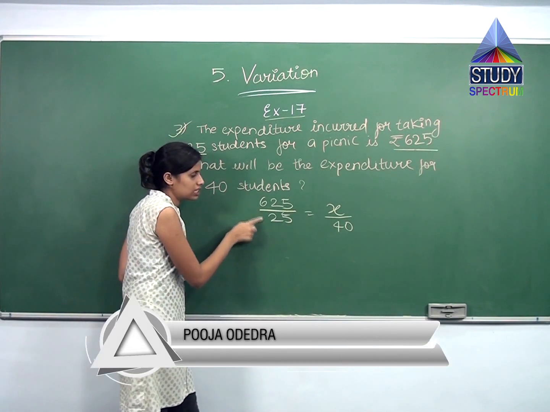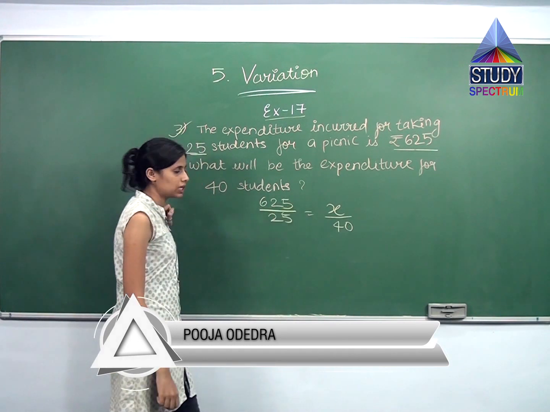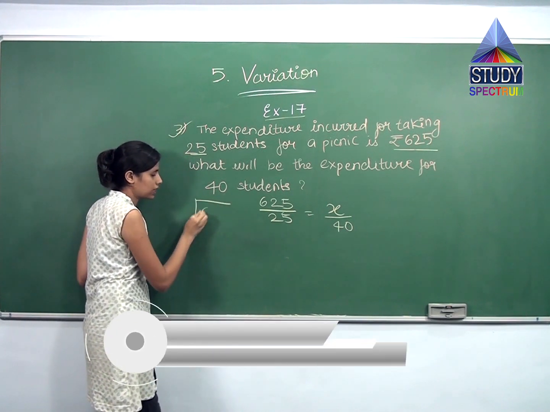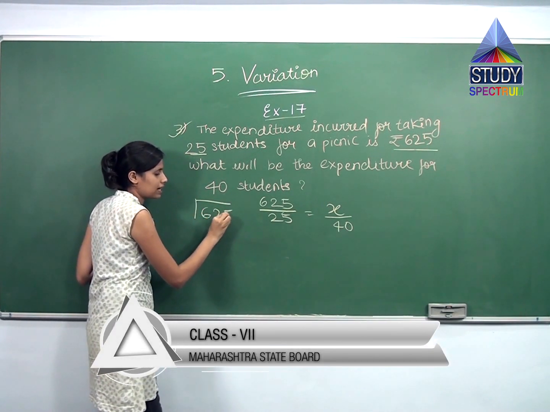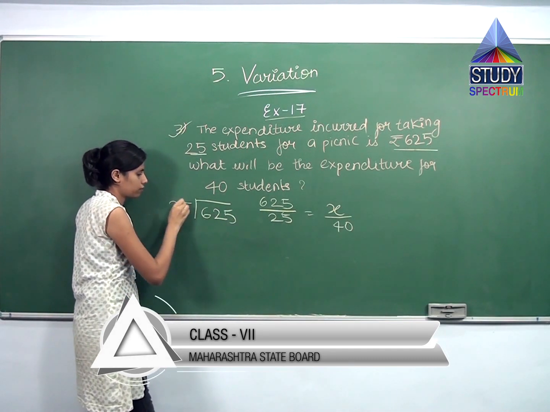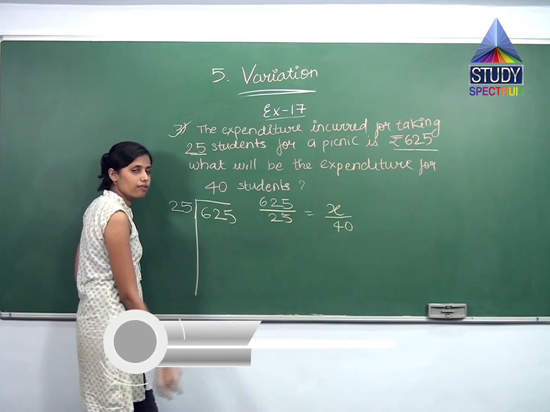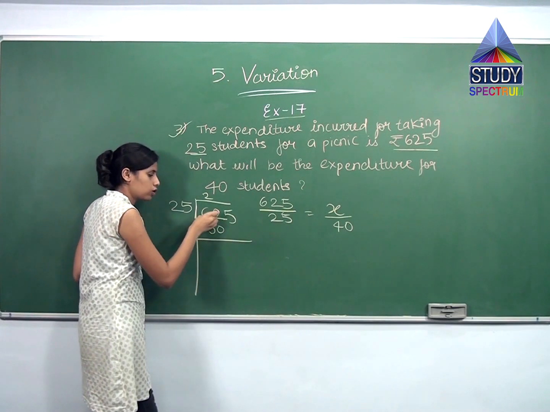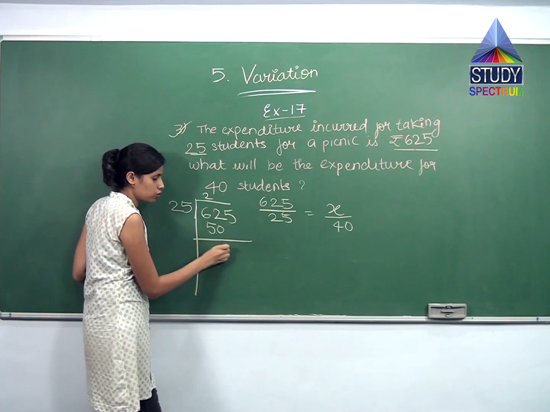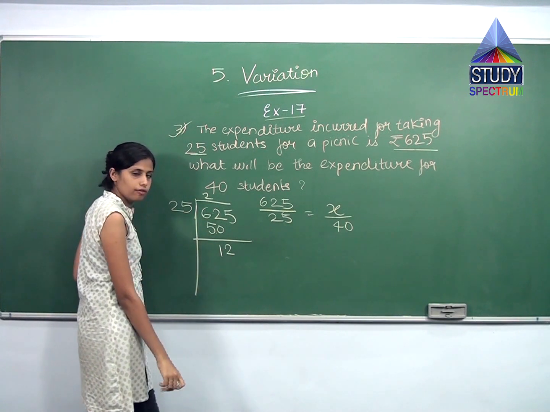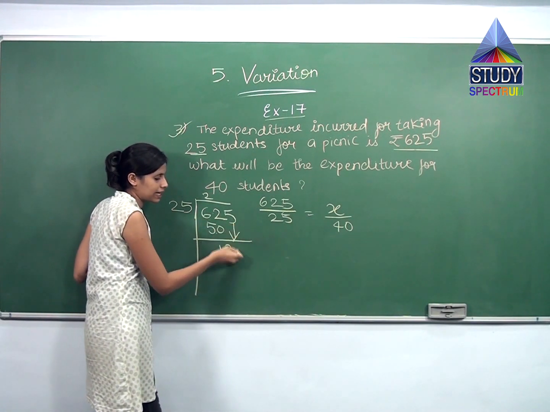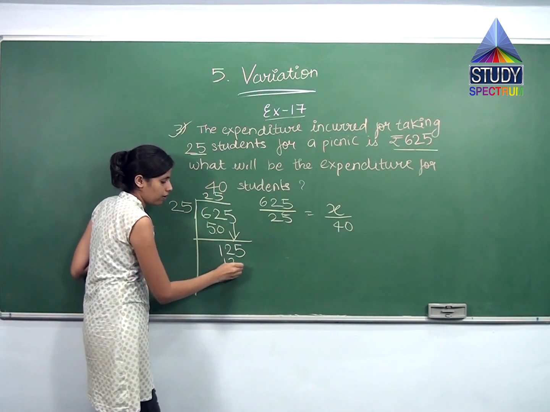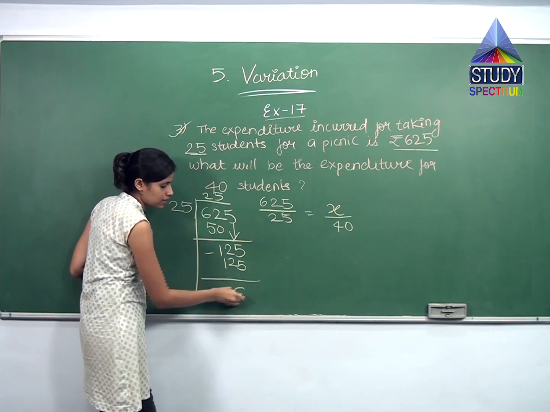Now what we will do? We will convert this into simpler form and then we will cross multiply them. 625 divided by 25. Let us divide 625 by 25. So in the division bracket I will write 625 and outside I will write 25. 25 2s are 50, right? So 50. 62 minus 50 gives me 12. Then this 5 I'll bring down. So I get 125. 25 5s are 125. When I subtract them, I'll get the answer as 0.